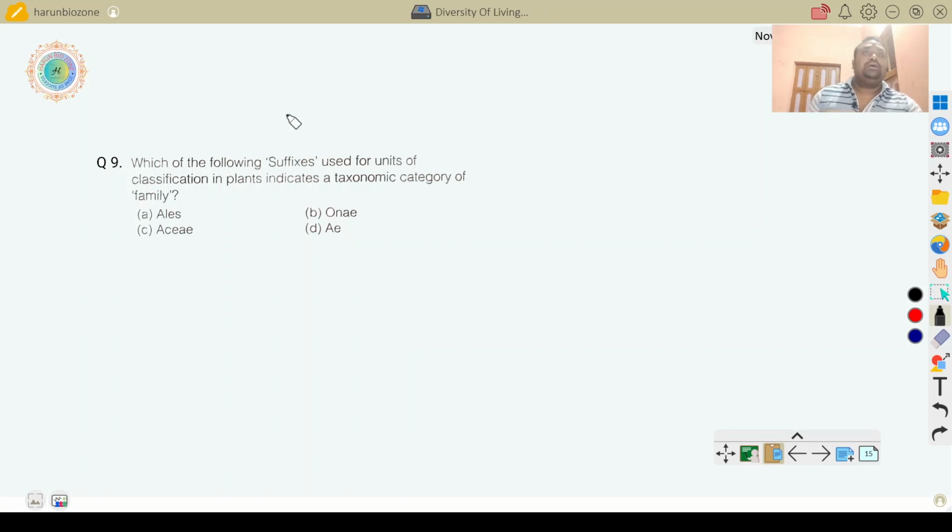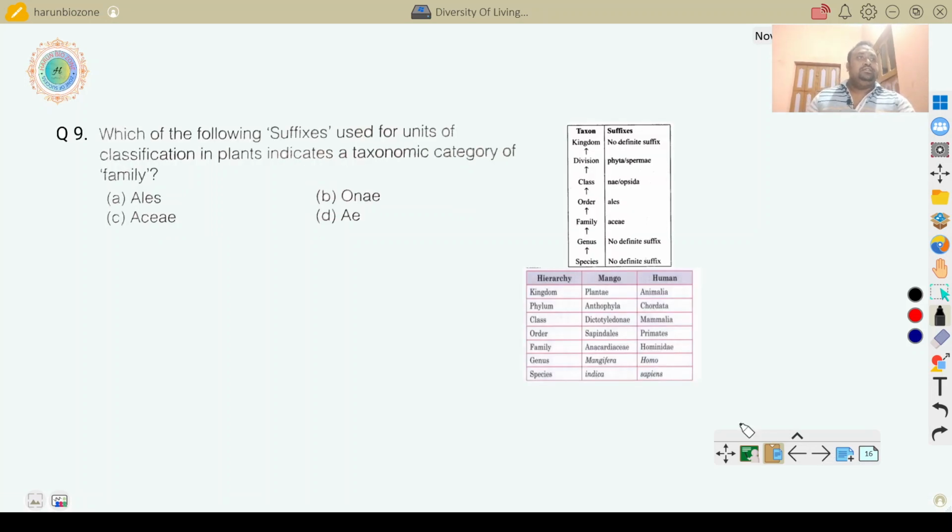Which of the following suffixes is used for units of classification in plants to indicate the taxonomic category of plant family? Let me explain this question properly. Suppose here are the scientific taxonomic hierarchies of two species, mango and human. This is the taxonomic hierarchy: species, genus, family, order, class, division and kingdom. This is the smallest taxon and this is the highest or largest taxon.